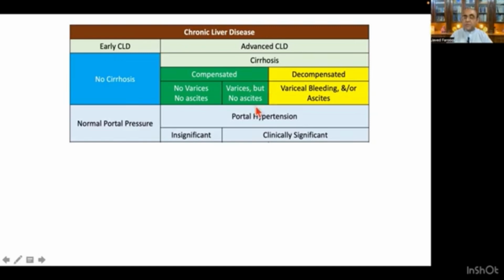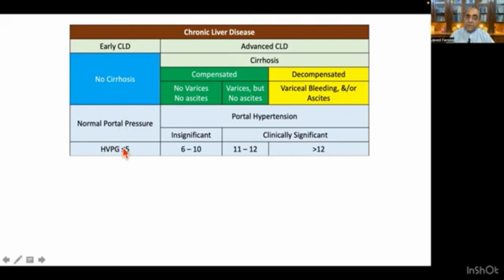To further explain this matter, let's go to the underlying numbers of the portal pressure, when we say this is the normal portal pressure or insignificant portal hypertension or clinically significant portal hypertension. So the natural course is when the hepatic venous pressure gradient is less than 5, this means normal portal pressure, it means no cirrhosis.